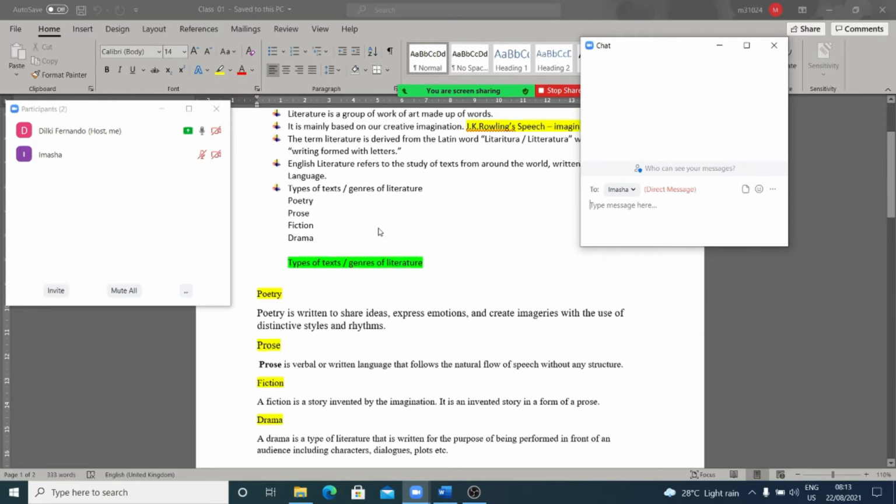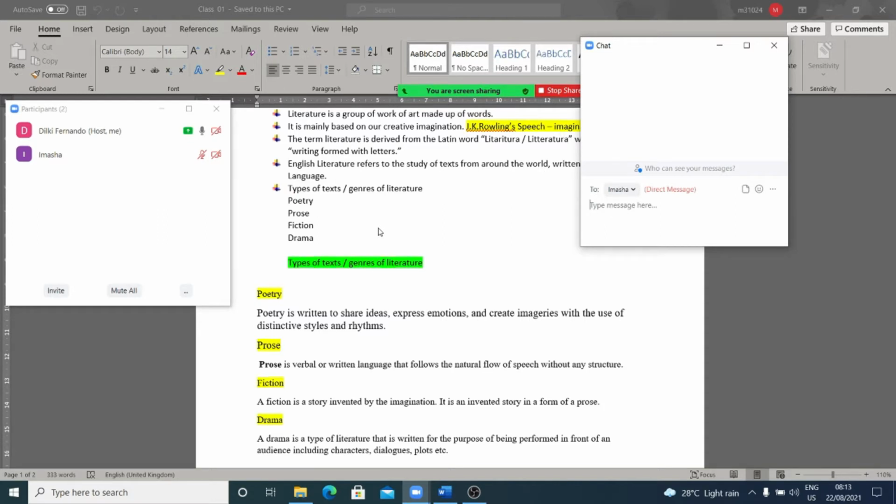She started writing while she was traveling by train, within a train journey. So likewise, many poets write ideas based on their experience. Okay, that is important. And also create imageries.